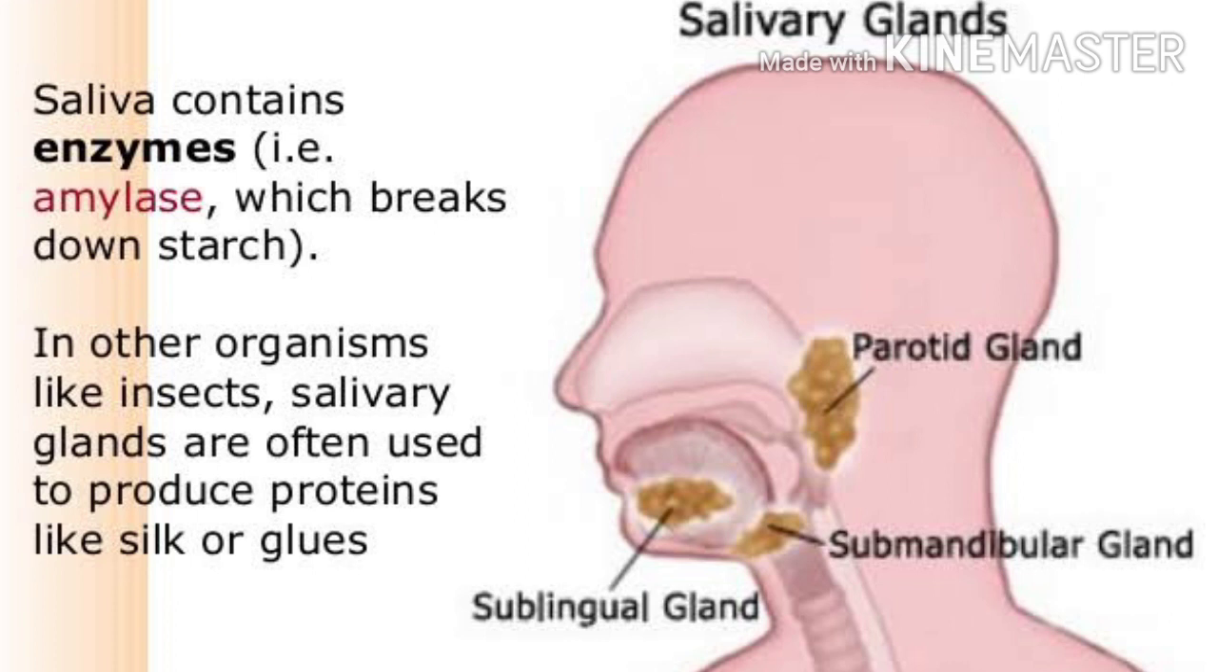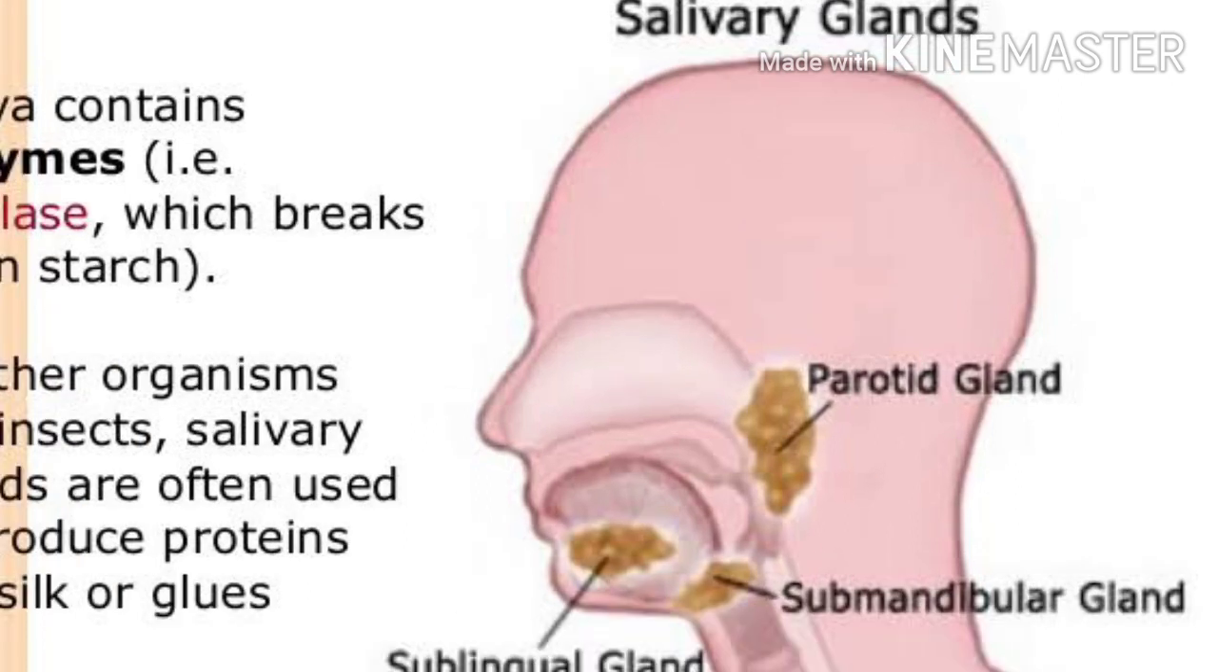Salivary amylase, also called ptyalin, is released in the mouth. Salivary amylase is released from the salivary glands. There are three pairs of salivary glands located in the mouth. With the help of these three pairs of salivary glands, the enzyme called salivary amylase is released.